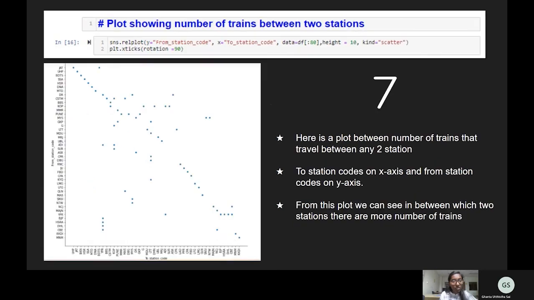Here we go with the plot showing the number of trains between stations. The departure station is taken on the x-axis and the destination station is taken on the y-axis. This plot gives us an idea about the connectivity of any two places through railways.